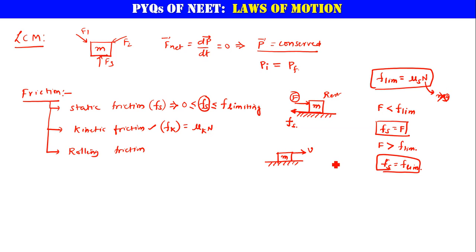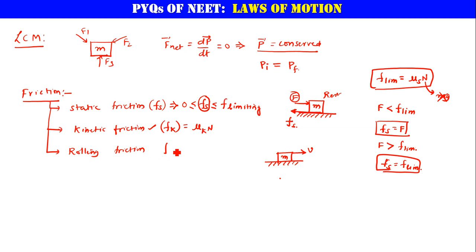Next, fk is equal to mu k N, where mu k is nothing but the coefficient of kinetic friction, and N is nothing but, yes, the normal reaction. And it's a constant friction.